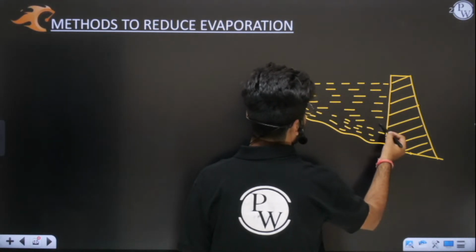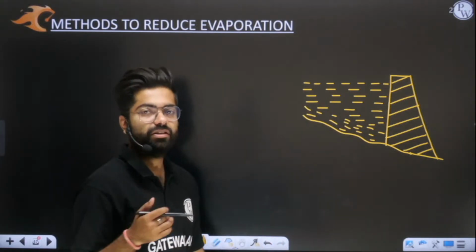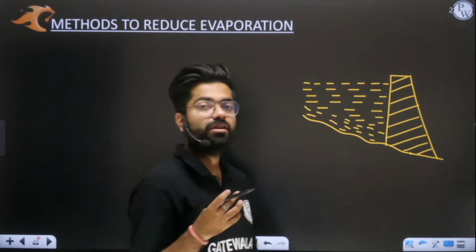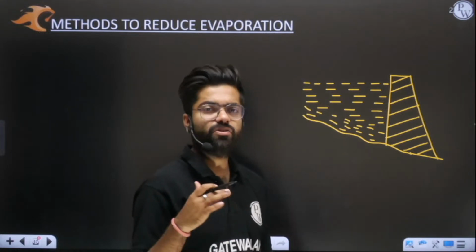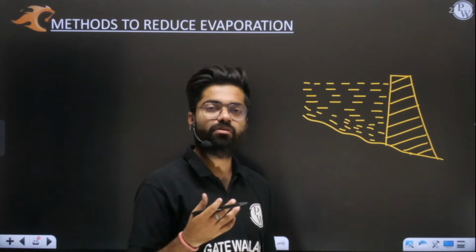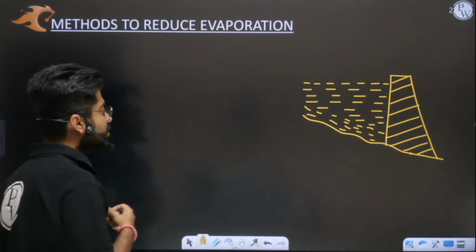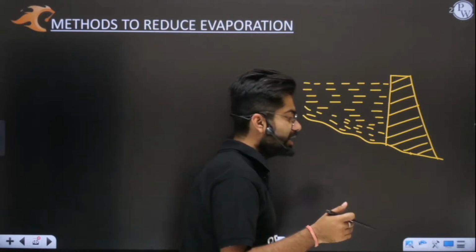Understood, sir? So this water is generally stored in your monsoon season when the river is in a flashy or flood stage, because in that case the discharge of the river will be more. Yes or no? In monsoon season, flow is more.